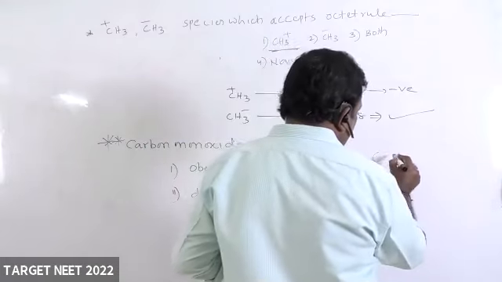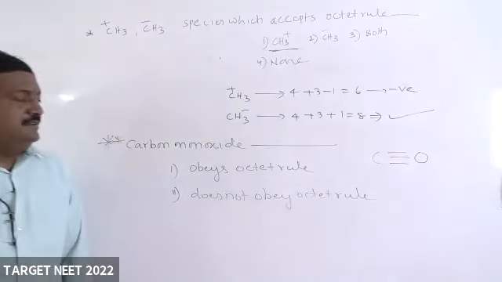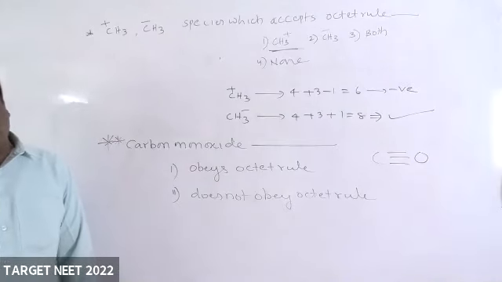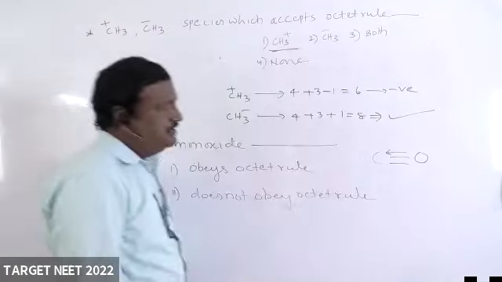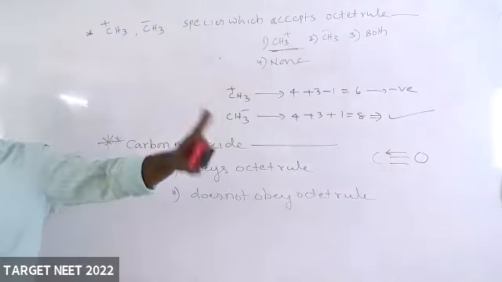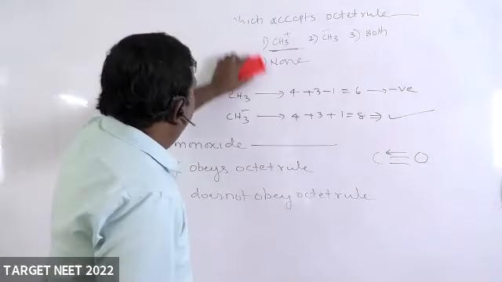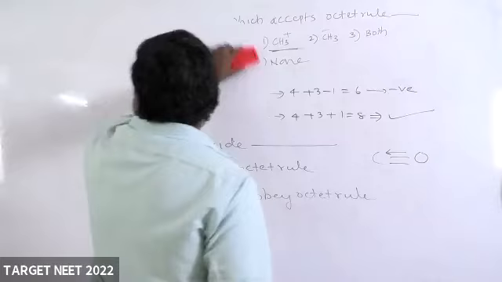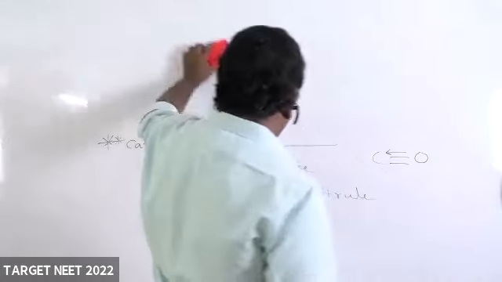Here carbon. This is the structural formula. Actually, it is a back bond or dative bond. Based on that, you try to tell.